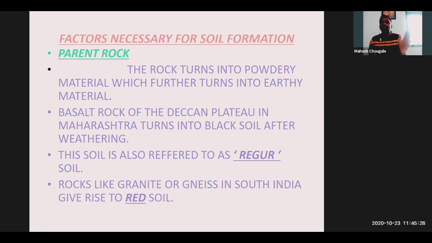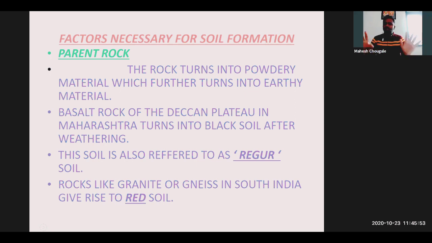Why, what's the reason? Whatever the rock, जो भी पत्थर है इधर के बड़े पत्थर, those are called basalt rock, and those all are in the black color. Okay, so those basalt rocks, when the climatic conditions or weathering happened on that rock, that rock converted into the black soil.